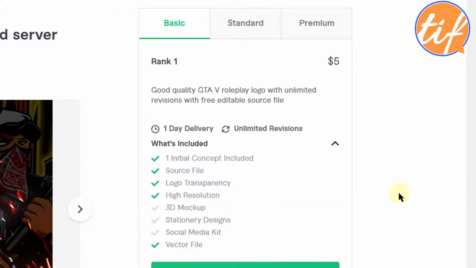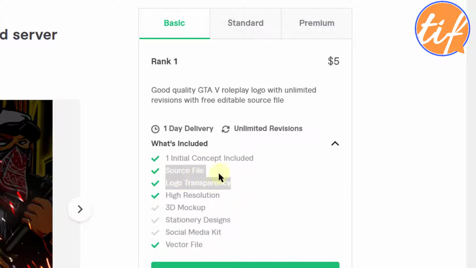Let's see. Initial concept included. Source file, logo transparency, high resolution, and vector file. So these are the things that are included. He's not including 3D mockup. He's not giving stationery designs. He's not giving social media kit. Most of the buyers who actually want a logo to be designed always want these two things: source file and logo transparency.